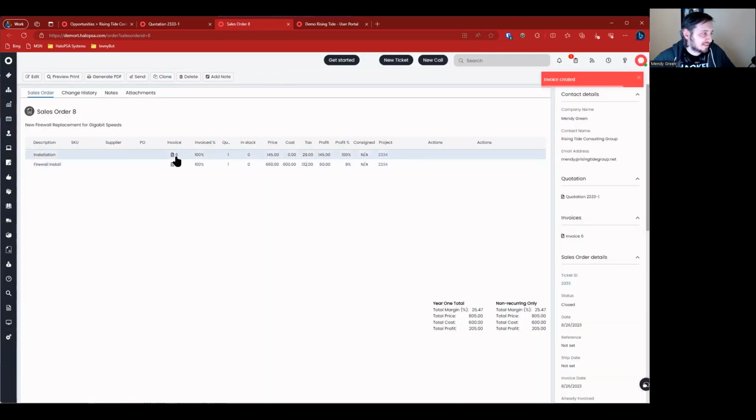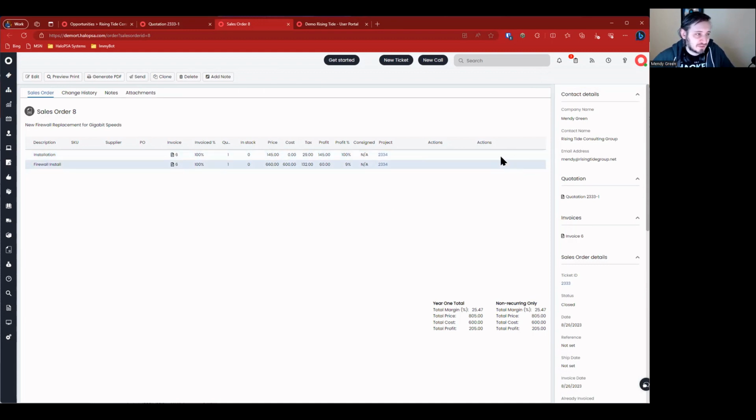I got my invoice created. I see my invoice is linked. I see my project is linked. If there were POs required, I'd have additional actions. If my items were set to be contract actions or contract items, I would have an item to create a contract here as well. If there was a recurring invoice listed, I'd have the ability to create a recurring invoice. And if there was a PO or some sort of thing I'd had to order from a supplier, I'd have the ability to create a PO as well, which would be linked here. Everything would be linked here.